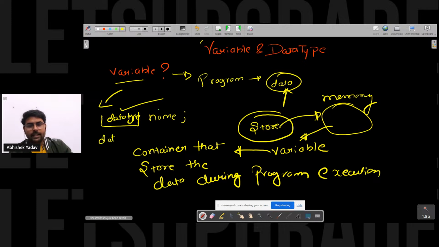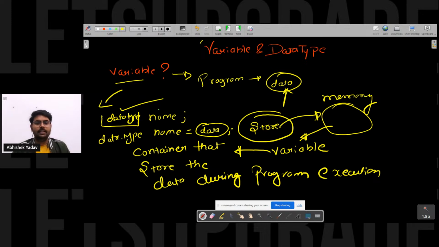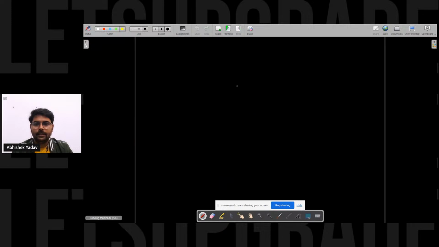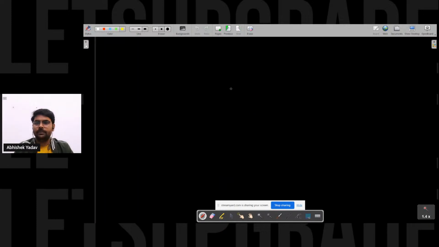It will be data type, space, name of the variable, assignment operator, and here we need to write the data, right? So this thing we saw in yesterday's session. So now till this point it is clear, right everyone?